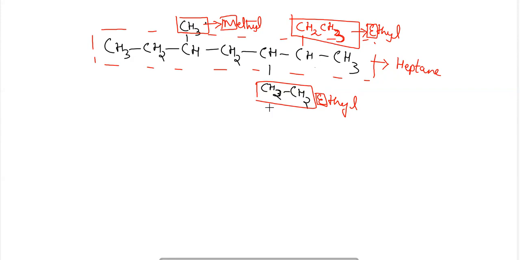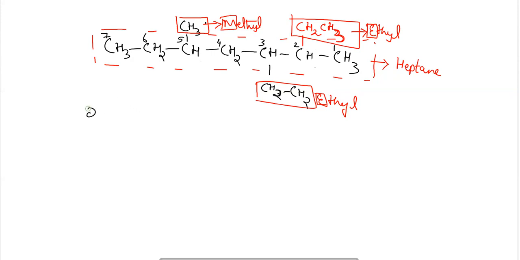For numbering, 1, 2, 3, 4, 5, 6, 7, by the lowest locant rule, the 2 and 3 positions.